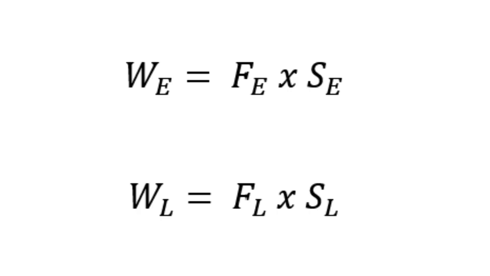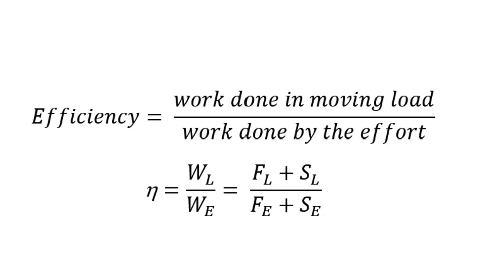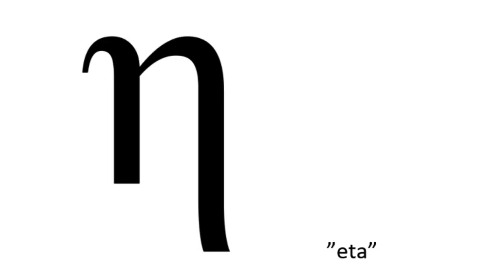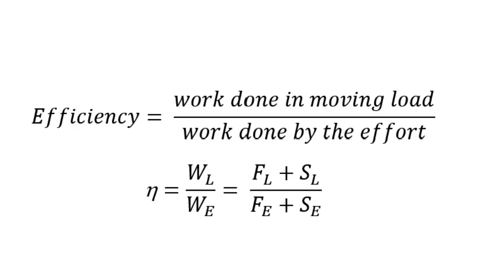On the input of a machine, the work done by the effort, W-E, and similarly, on the output side, the work done in moving the load is given by W-L. The ratio of the useful work done by the machine in moving the load on the output side to the work put into the machine by the effort on the input side is called the efficiency of the machine. In many occasions, the symbol for efficiency is the Greek letter, eta. Since we already have the relation with mechanical advantage and velocity ratio, eta could also be calculated as: